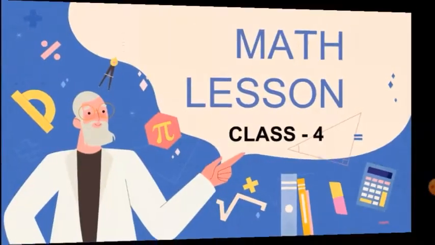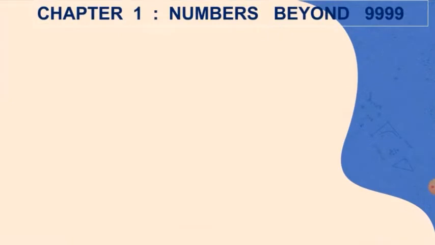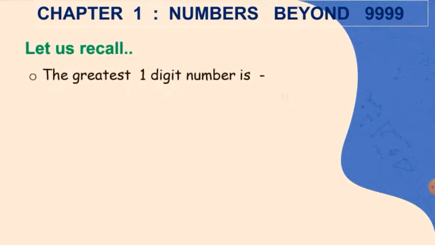Let us begin with our first chapter, that is Numbers Beyond 9999. Now, as you all have already learnt till 9999, let us recapitulate our previous knowledge. So now you all know that the greatest one-digit number is 9. And when we add 1 to 9, we get 10, which is the smallest two-digit number.